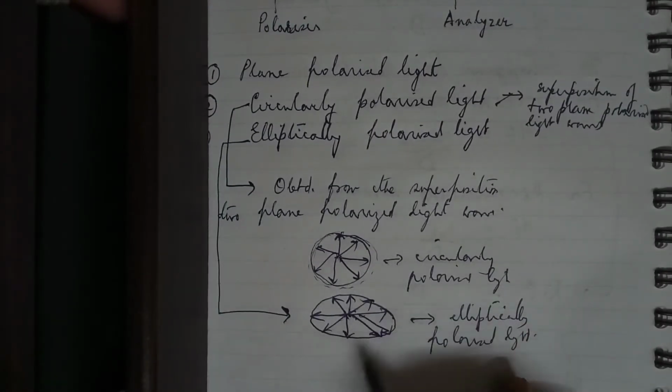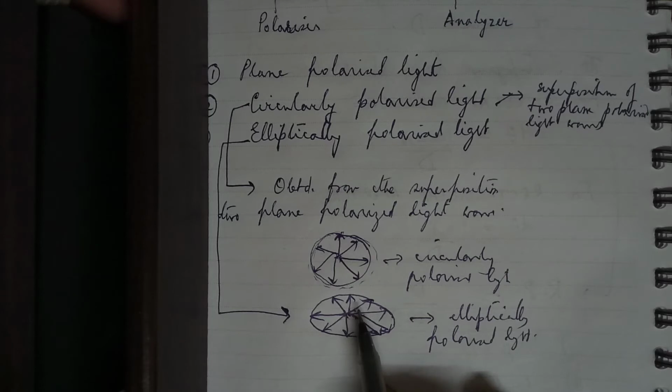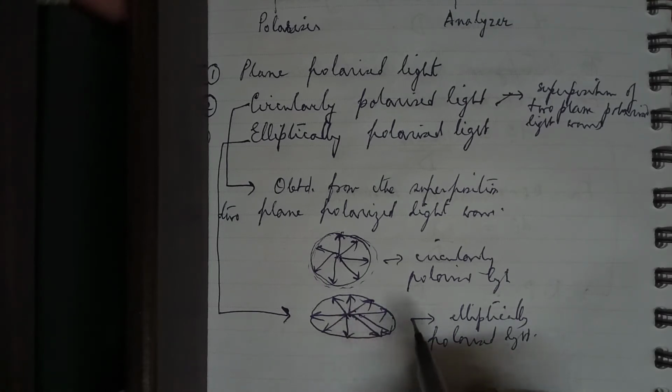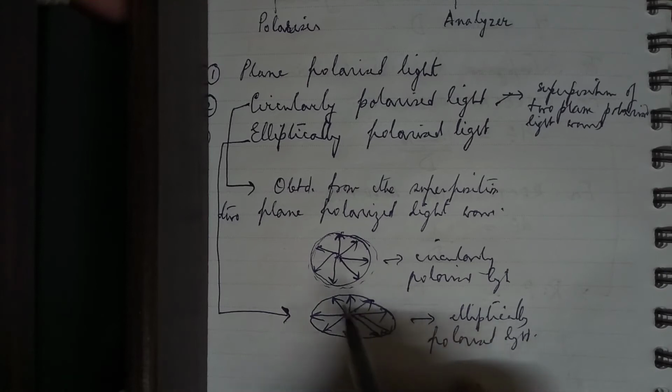As you see, the diagram shows the tip of the electric field vector, again coming due to the superposition of two plane polarized lights. However, the magnitude of the electric field vector is not the same in all directions. So the tip actually traces out the locus of an ellipse, and the light is said to be elliptically polarized. If the ellipse is traced out in the counterclockwise direction, we say it is left circularly polarized.